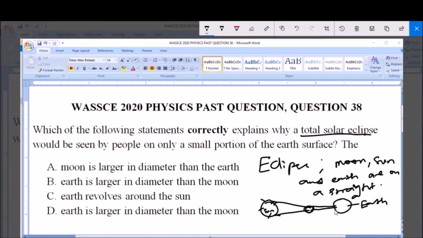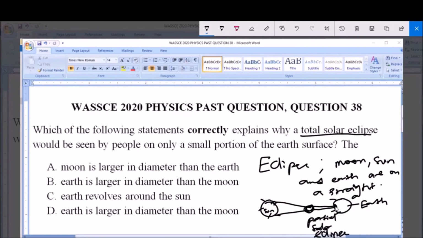You will see that only a small portion of the earth will be affected by the total solar eclipse, because the moon here will be blocking the rays of light from the sun to this particular part of the earth. But other parts of the earth, like this part and this part, experience a partial solar eclipse.